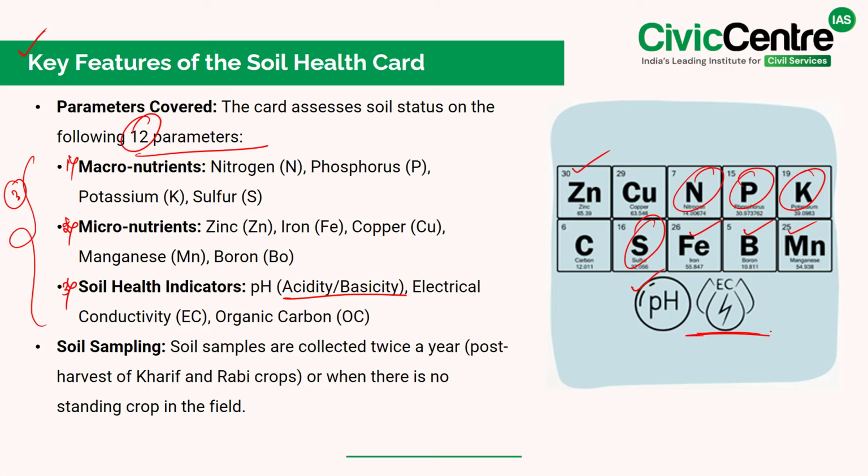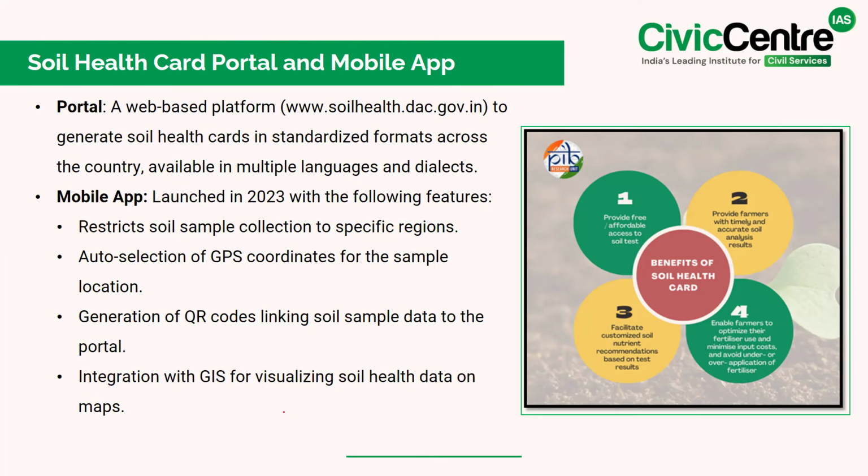conductivity and organic carbon. Now, see, to ensure regular soil testing, the soil samples are collected twice a year, once after the Kharif season and once after the Rabi season, or when there are no standing crops in the field. And this helps in monitoring the soil health periodically and provides farmers with timely recommendations on fertilizer application.